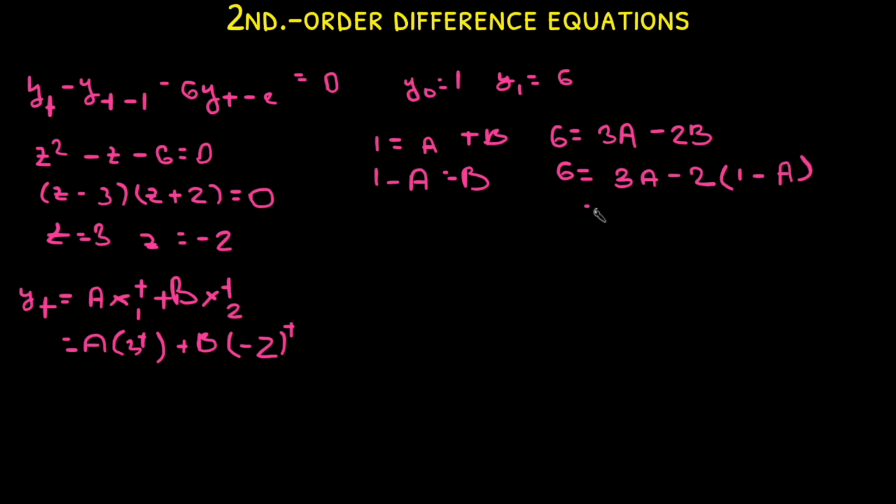Now we plug in, instead of b, 1 minus a, which gives 6 plus 2a, and equals 3a. Which is 8 equals 5a, and we can find what a equals, which is 8 divided by 5.